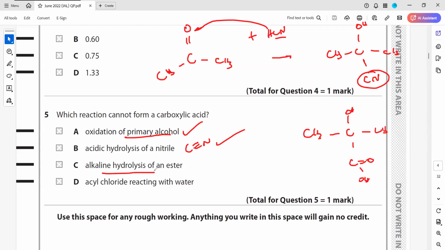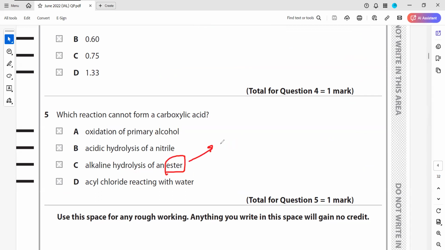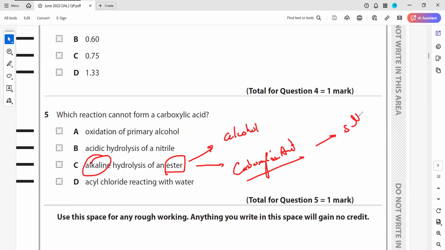Then alkaline hydrolysis of the ester. It will not produce acid. Why? When you do hydrolysis of the ester, it produces alcohol and a carboxylic acid. But the problem is that the carboxylic acid which is produced will react with an alkali and form a salt and water, so the carboxylic acid won't remain there.